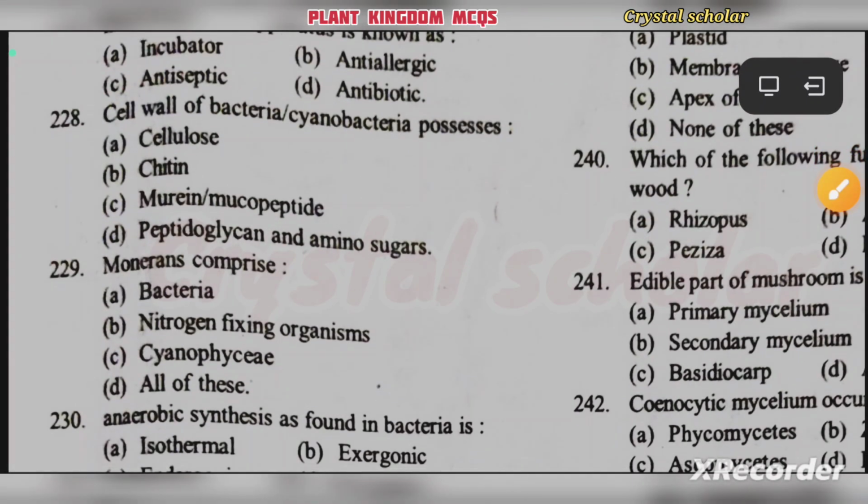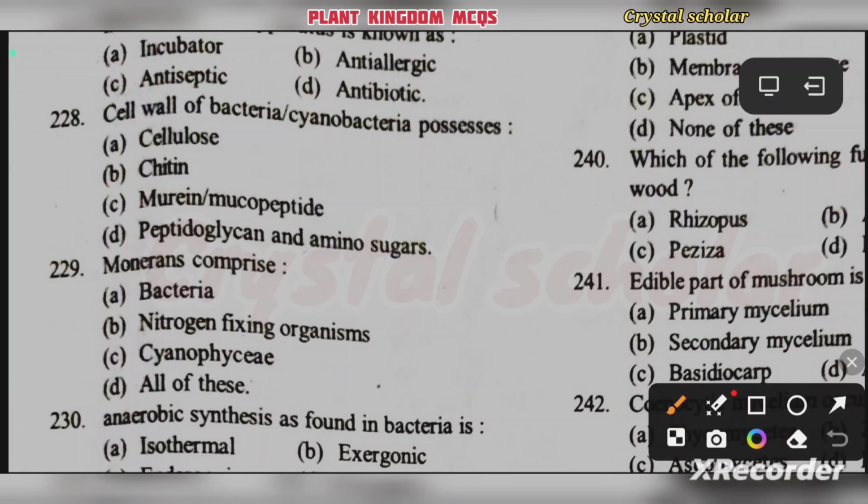The cell wall of bacteria or cyanobacteria possesses cellulose, chitin, murein or mucopeptide, peptidoglycan and amino sugars. Cell wall of bacteria or cyanobacteria possesses peptidoglycan and amino sugars. Option D is your right answer.